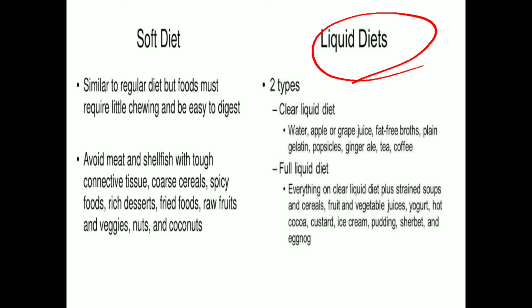And when should it be given? When there is some teeth problem, some gum problem, some difficulty in chewing, or in mouth ulcer, I mean in the first stage, not mouth cancer, mouth ulcer.